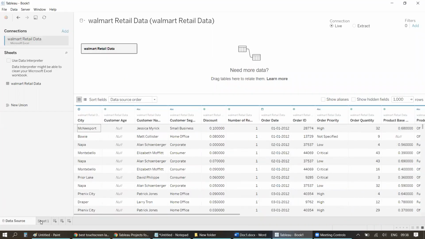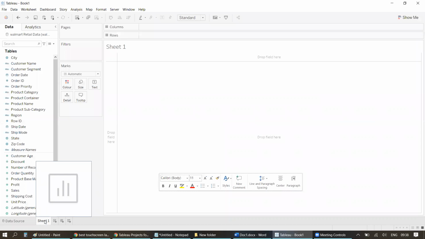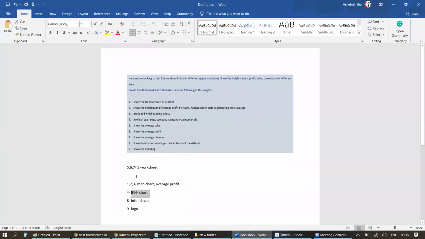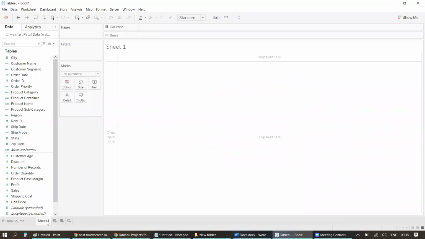Okay, let's start. First, I'm going to start with measure values. Average measure values means the requirement for, I believe, 5, 6, 7, right? Average sales, average profit, and average discount. So I'm just getting started with it. So I'll just put it as like average measures.